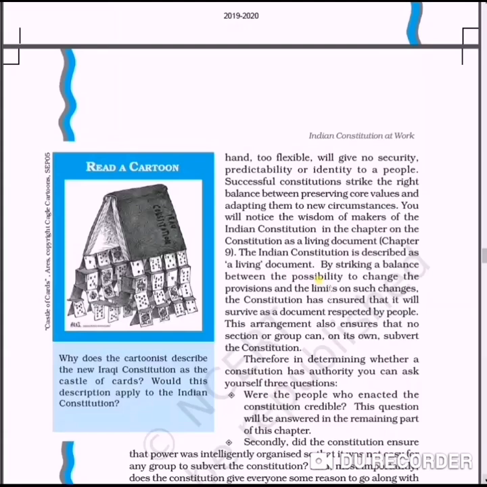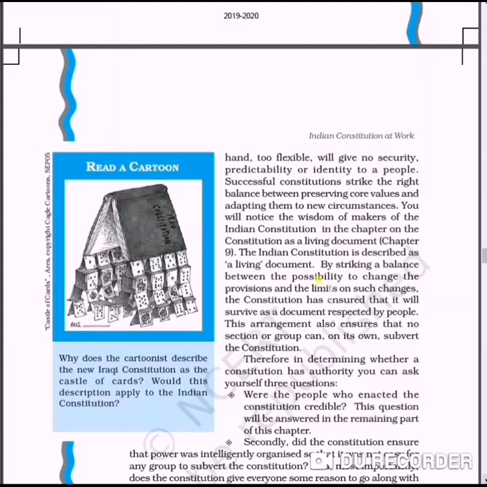So the courts are going to follow the rules and regulations which are given in the constitution, meaning whatever problems are there, they are going to be solved through the constitutional provisions. So the constitution responds to the problems. It means it's a living document.